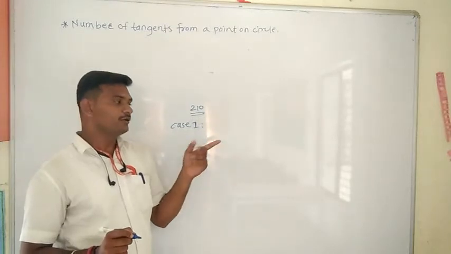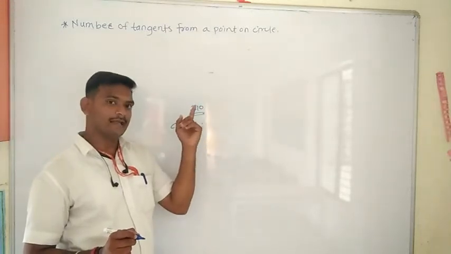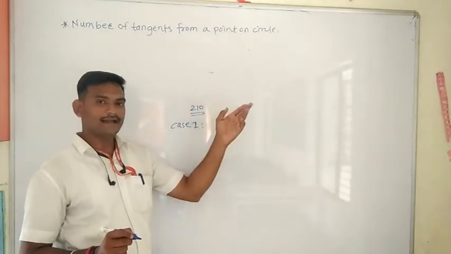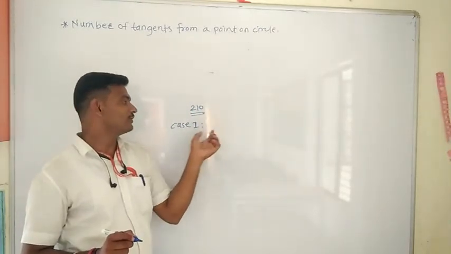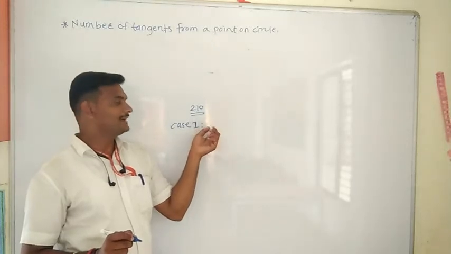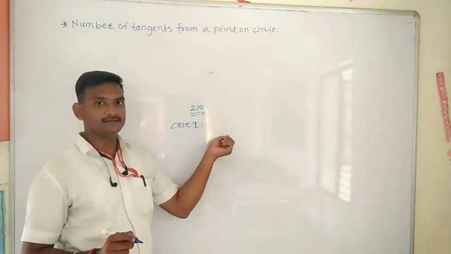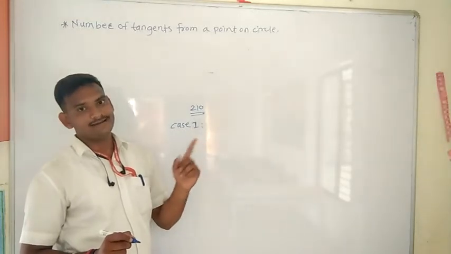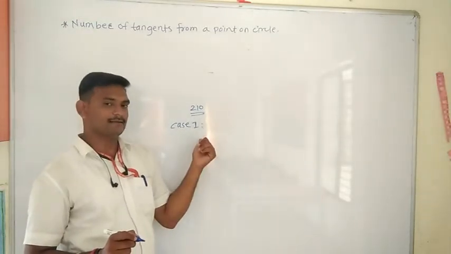Before that, you have to draw all three diagrams. Before writing these three cases, you have to draw all three diagrams, and after that you have to write case number one. There is no tangent if a point lies inside the circle. It is case number one.